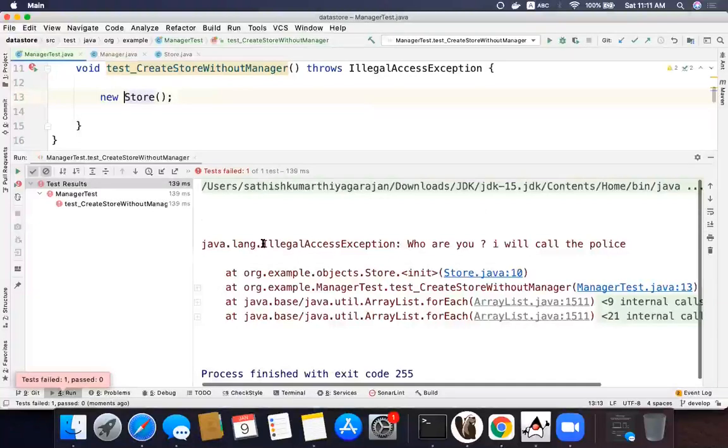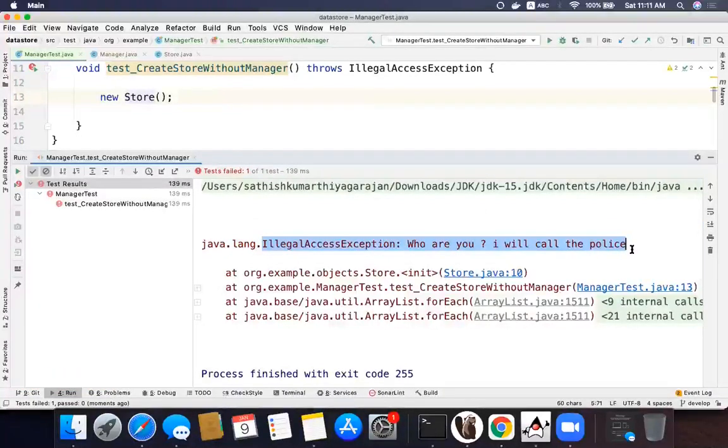Okay, now it doesn't allow you. Who are you? I'll call the police. This is the message that that person is giving. Clear? Any doubts so far? Are we good with this?